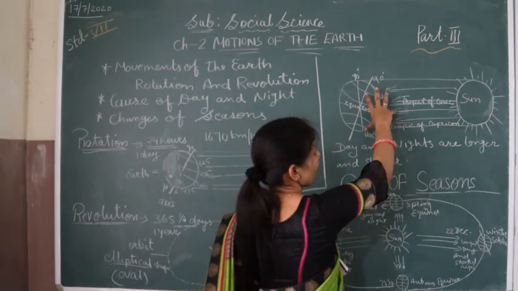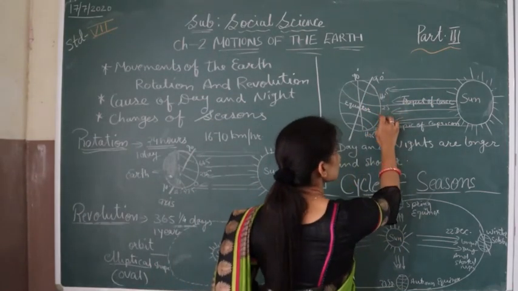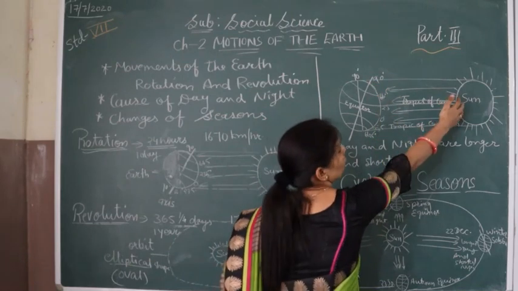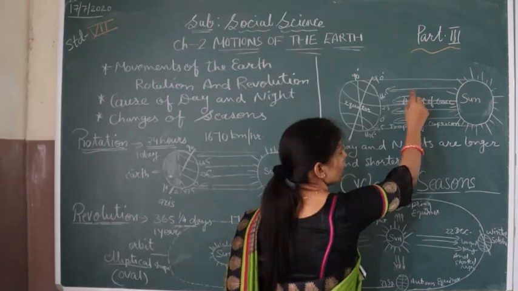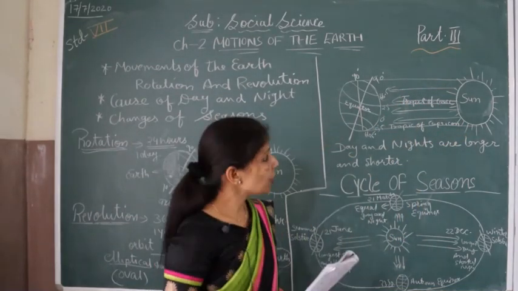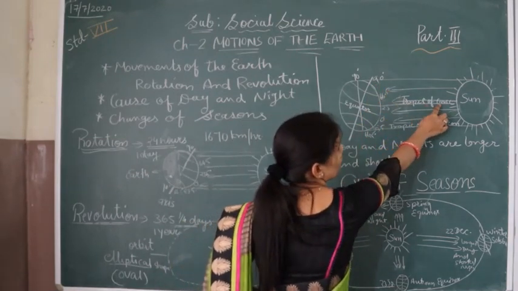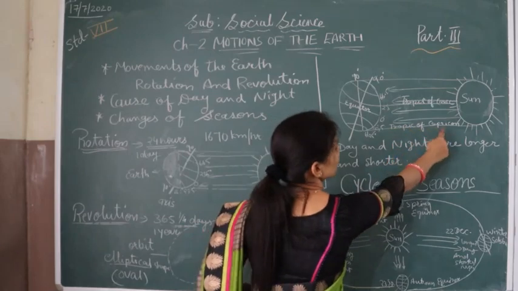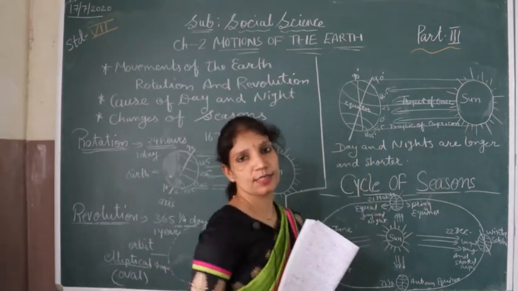तो ये इस डायग्राम से हम समझ सकते हैं कि the equator is there, means the maximum part is getting the heat of the sun, and the minimum is getting less heat, means Tropic of Cancer is getting the straight heat of the sun. Because of that the days are longer in this area. The days are longer in Tropic of Cancer and days are shorter in Tropic of Capricorn because of the heat of the sun.